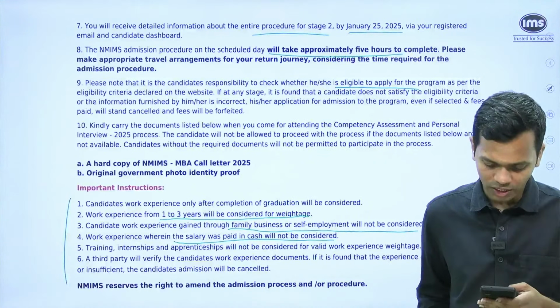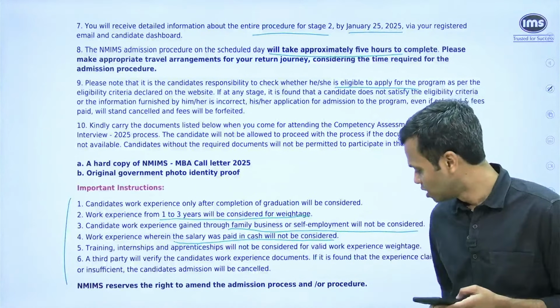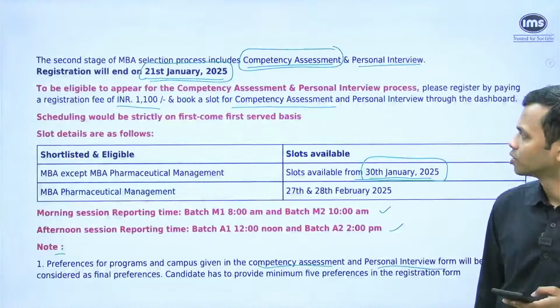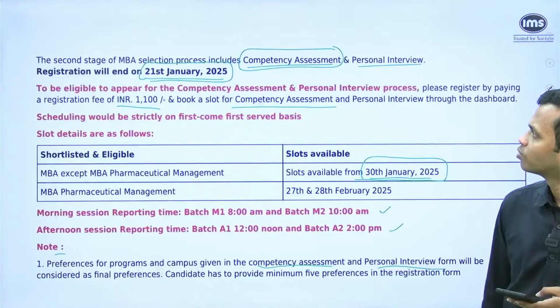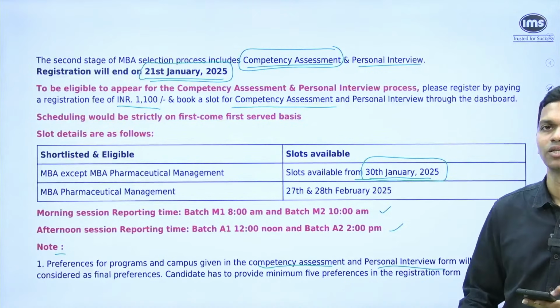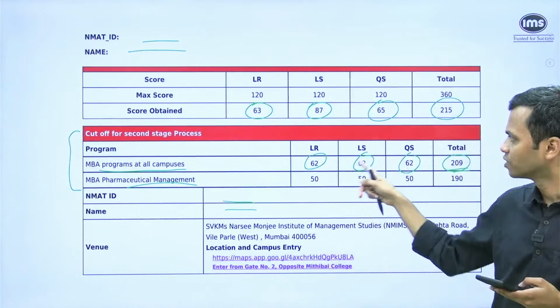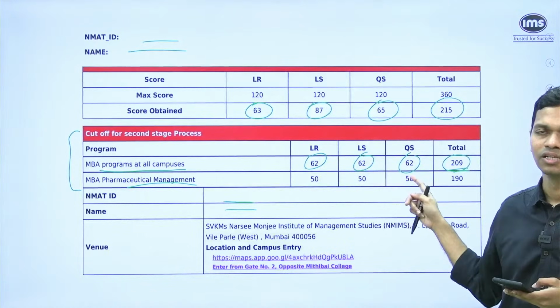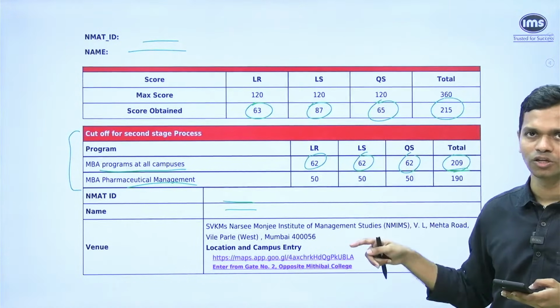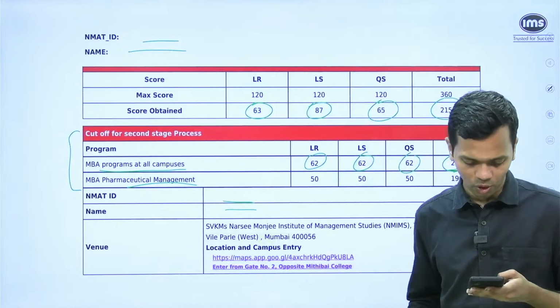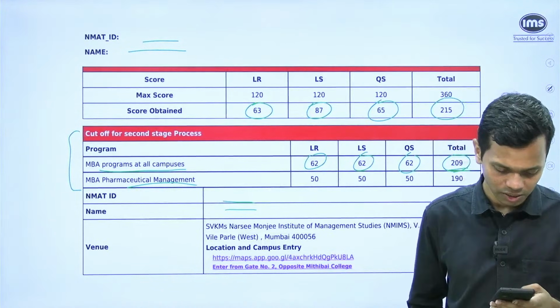I have cleared 2 sections and I have 61 in 1 section. Then no, you will not be eligible, because it clearly says that you have to have all the sectionals as well as the overall cutoff, right? So if you don't have any of these figures, if you're less than this, you're not meeting the sectional or the overall requirement, you will not be able to move to the next stage.